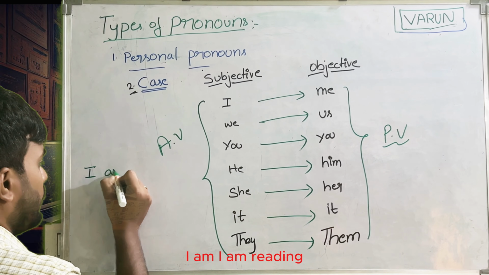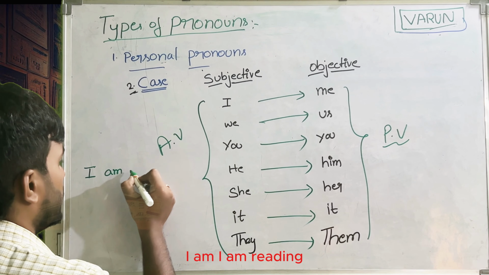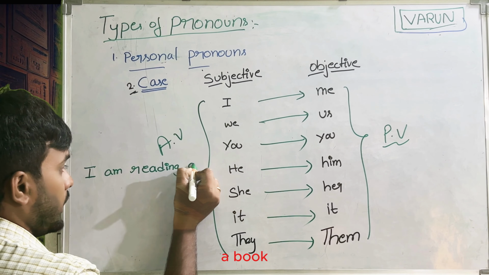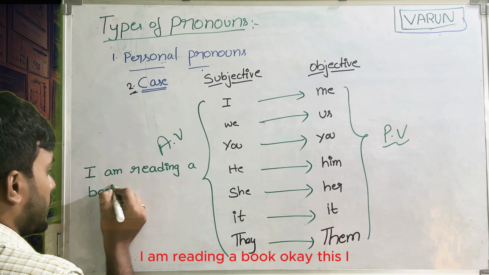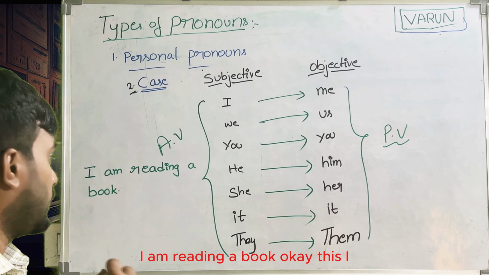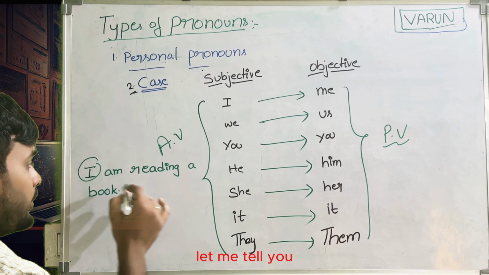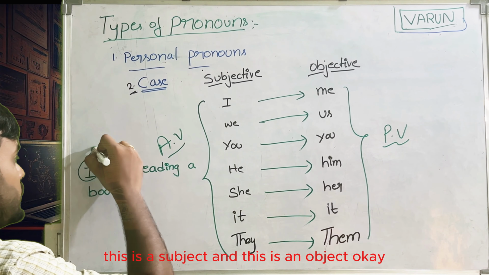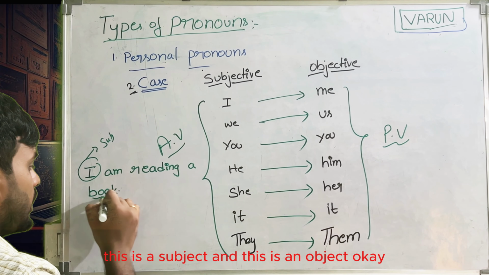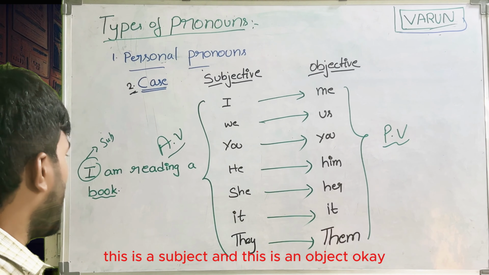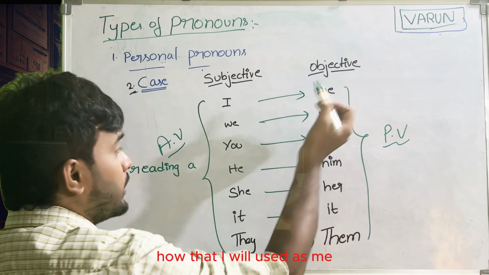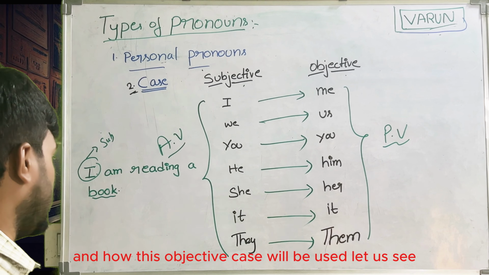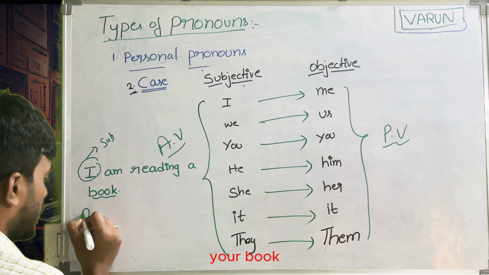I am reading a book. This sentence comes under active voice. This is a subject and this is an object. Let us see how the subjective case and the objective case are used.